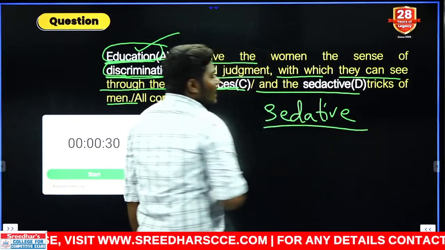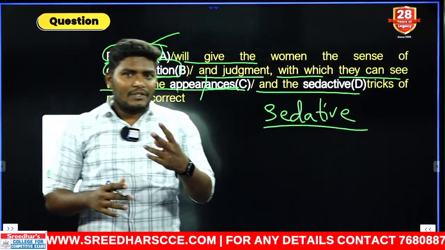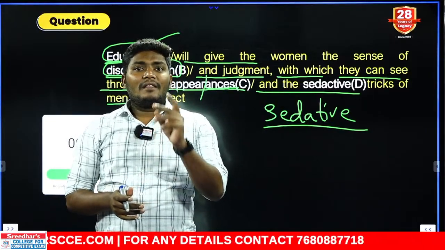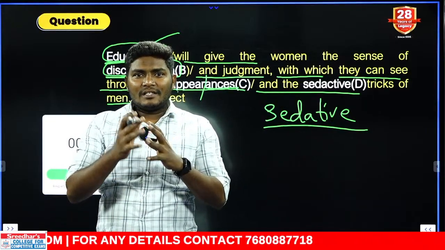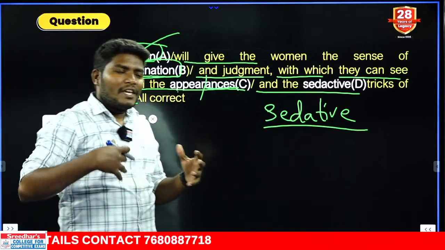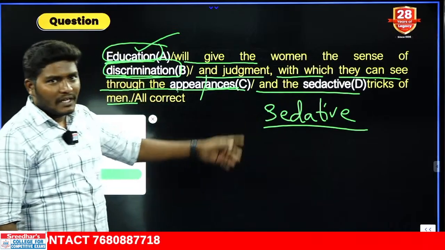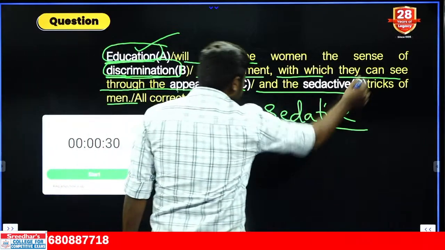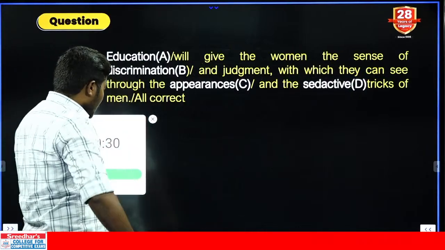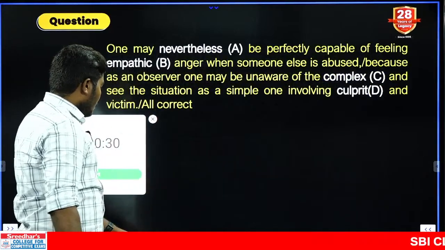Sedative has two meanings. One positive meaning is something which is calming down. Another is cheating, like a tricky thing. When you are trying to trick somebody by calming them or making peace with them, that is also called sedative. So the spelling error should go with the D. Let us move to the next one. That was the last one. 14th it is actually repeated, no problem.